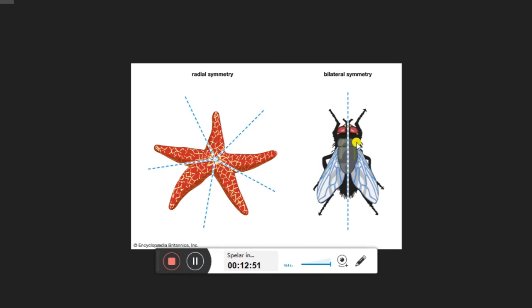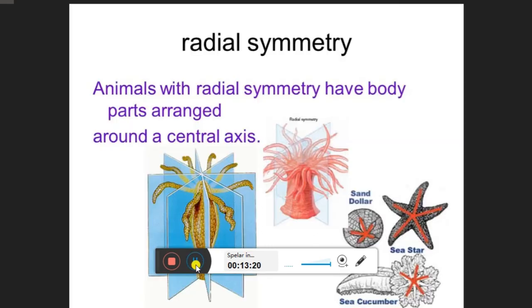So here you can see that it can be divided into two equal halves. And this is called radial symmetry. Radially symmetrical means, you can see that circular way, that from the axis, if it is divided, it will have equal parts. So that is called radially symmetrical.